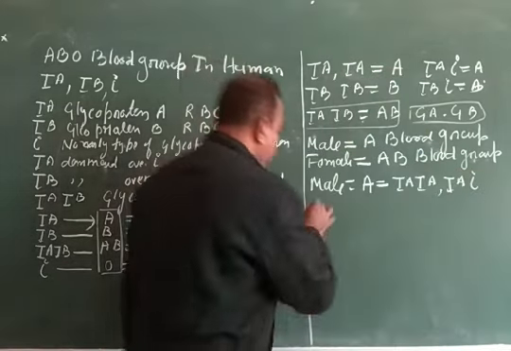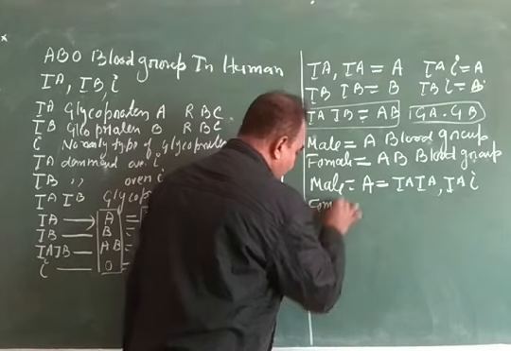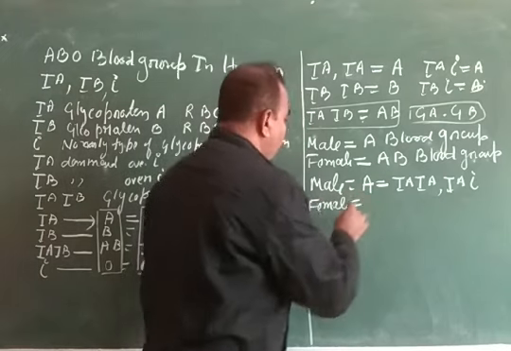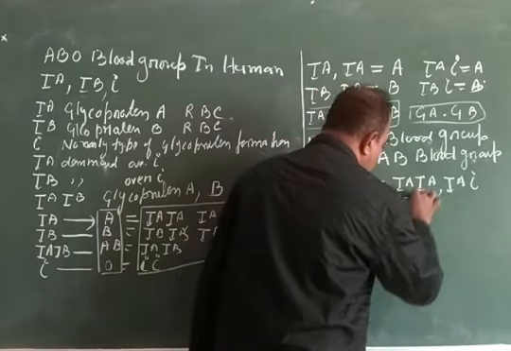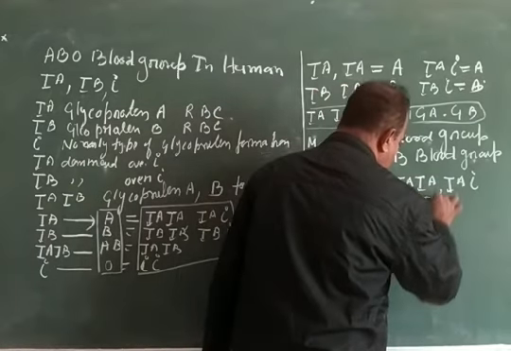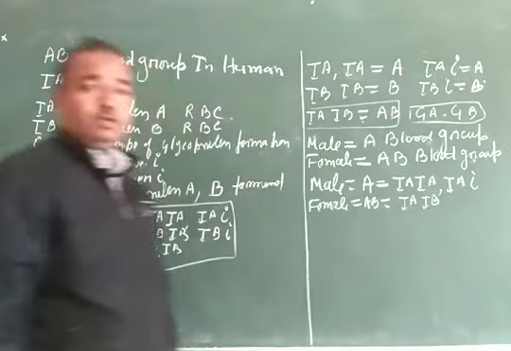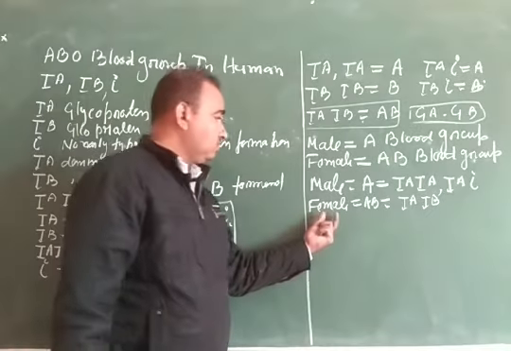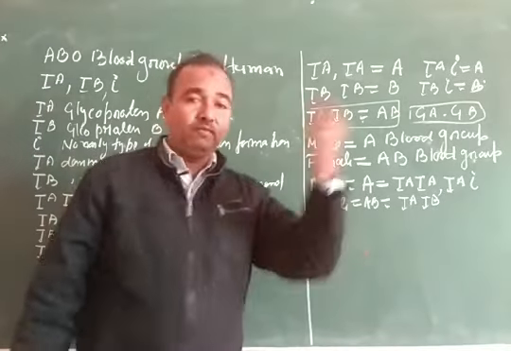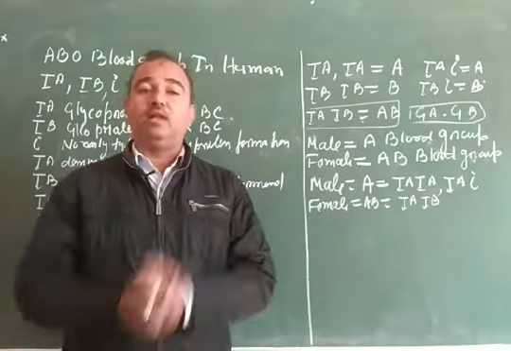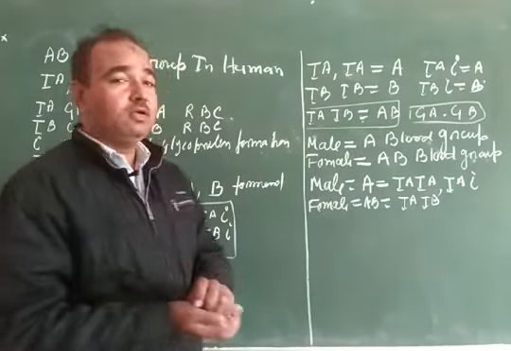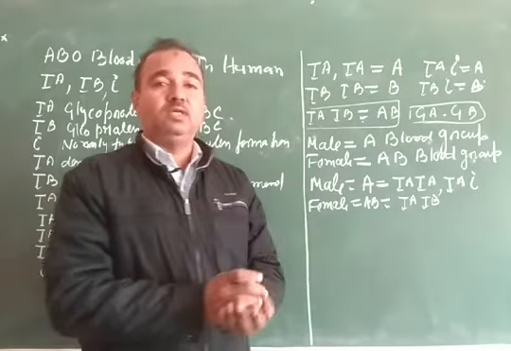But for the female with AB, there is only one genotype, IA and IB. We can obtain the transmission of these genes on the basis of Mendel's law of inheritance.